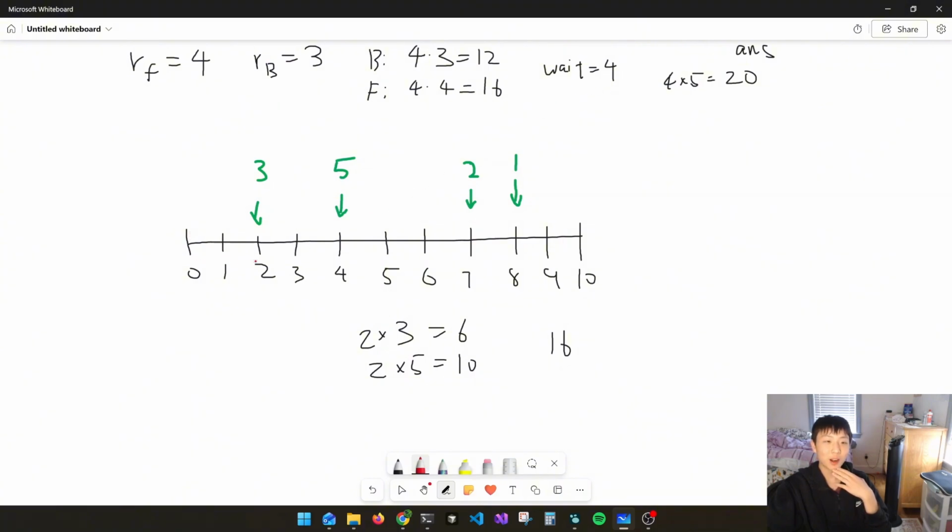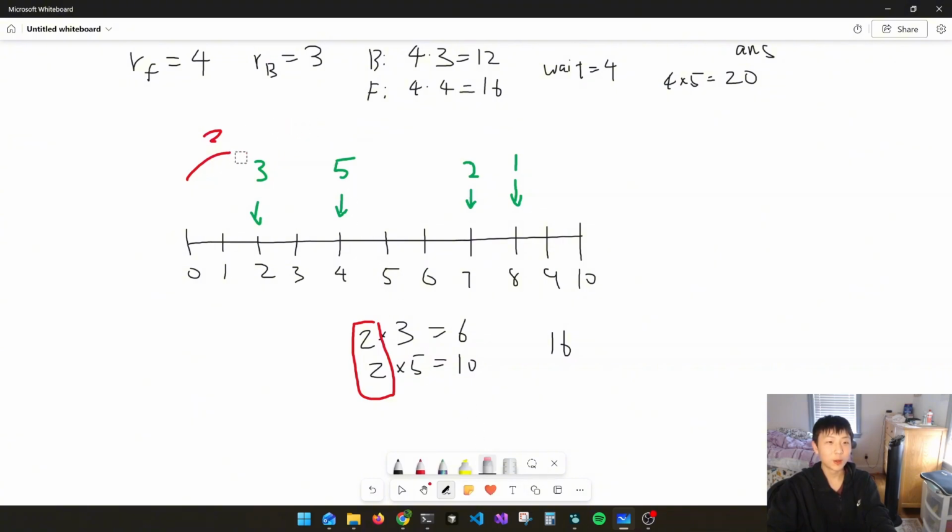So it doesn't matter how many stops I make. When I go to 5, the wait time is going to be exactly the same. So we can see the wait time is 4 if I go straight to 5. And the wait time is also 4. We waited 2 from here, we waited 2, and then we waited 2 once more. So that's 4. Okay? So as you can see, the wait time is the same.